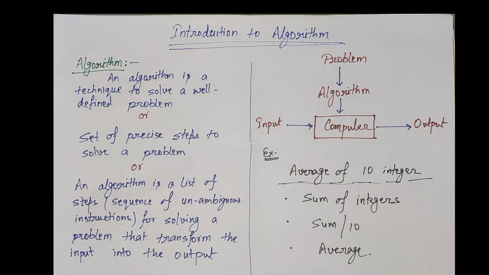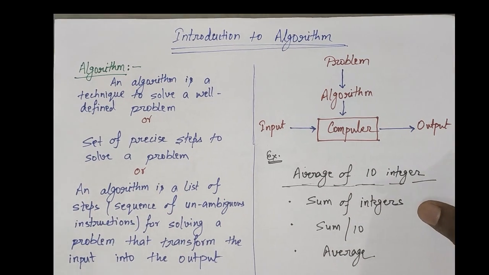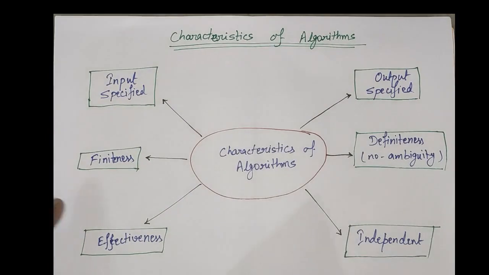So we have basically developed a method to solve a particular problem, and that method is going to take 10 integers as an input, and it is going to give the average of those 10 integers as an output. So this method is called an algorithm. So you are now clear with the idea of what an algorithm is. Now comes the characteristics of an algorithm. What are the characteristics of an algorithm?